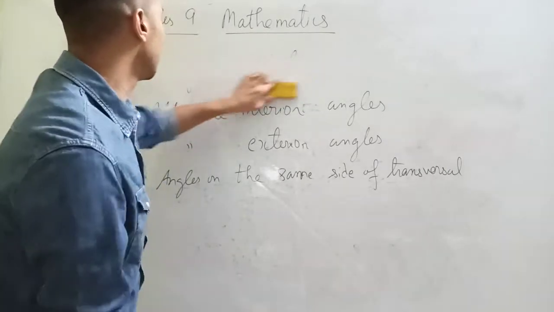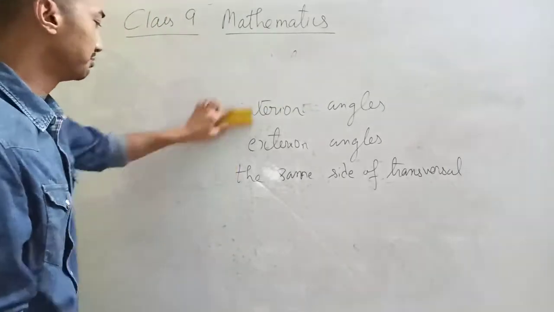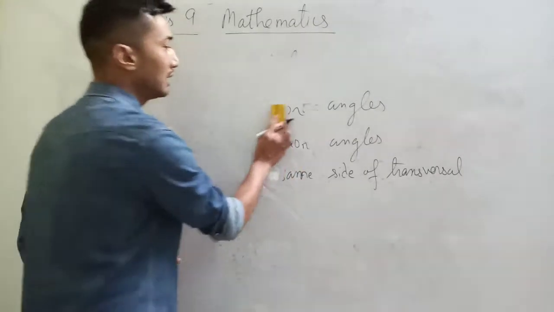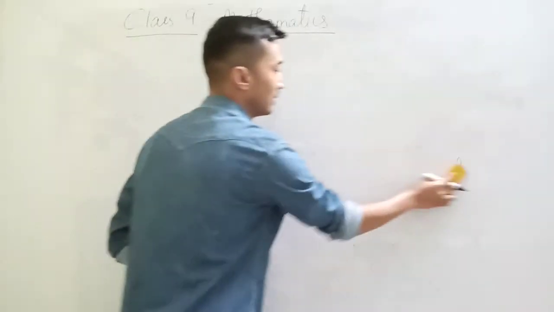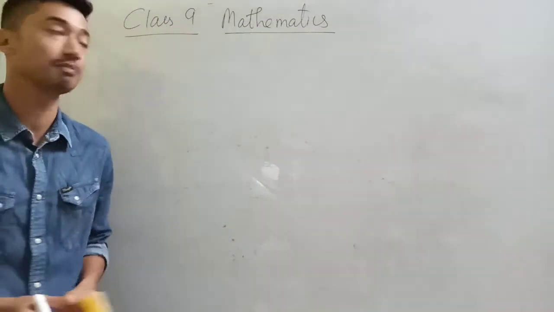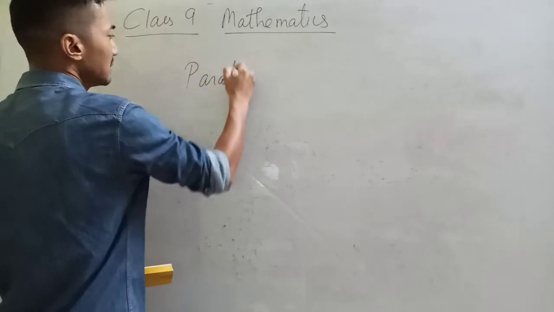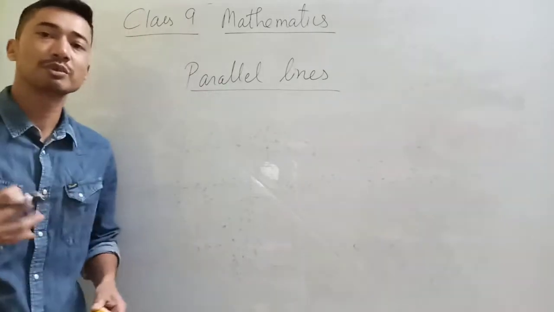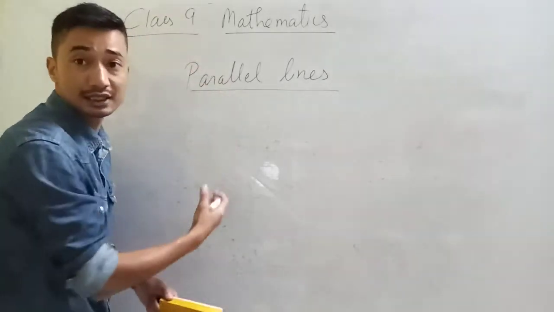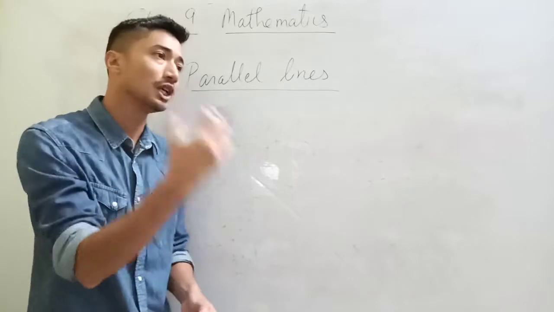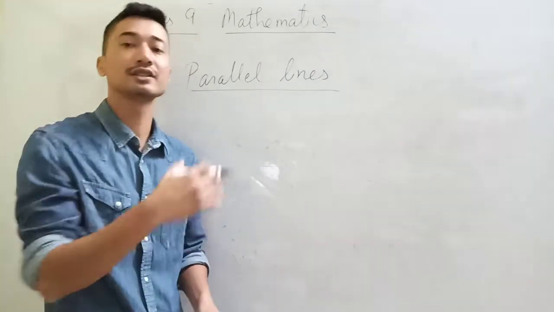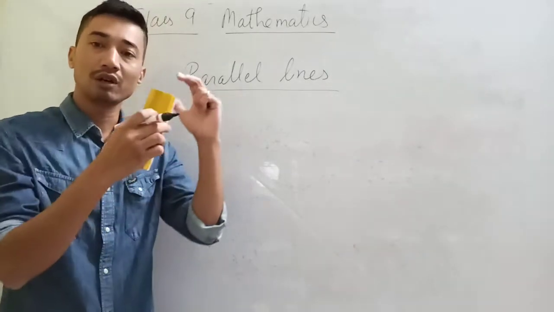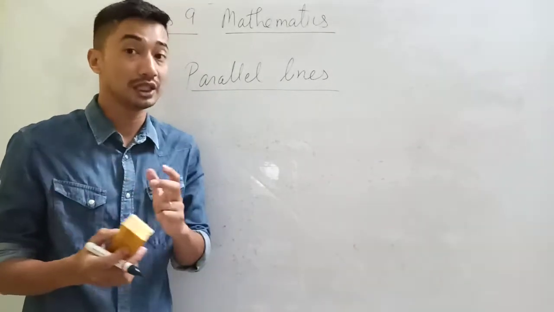Before that, we will first study parallel lines. Let's clear the concept of parallel lines first, because if this concept is clear, then what we are going to discuss will be much easier. All these angles that I showed you just before, corresponding angles, alternate interior and exterior angles, and angles on the same side of the transversal, can occur only for parallel lines. If the lines are not parallel, we cannot have that.